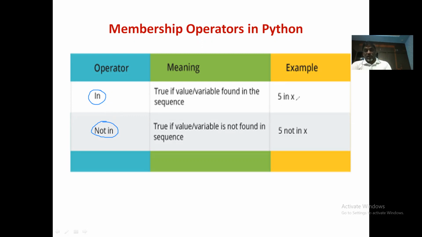Let us assume that X is any sequence in Python. Of course, you don't know what a sequence is till now. Let us imagine that X is defined with some sequence of values.